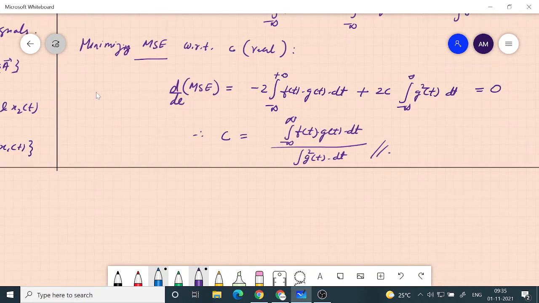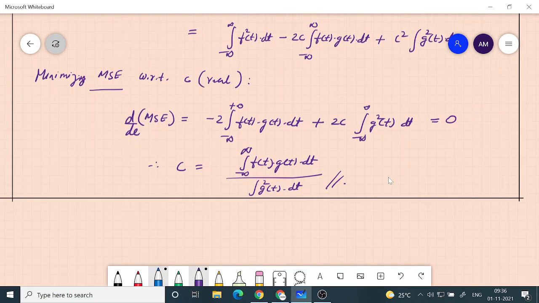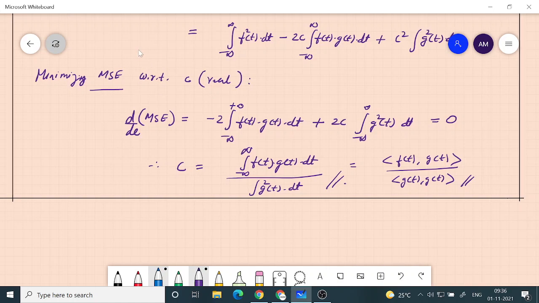Okay, so if you look at this, since these are real functions, you can write it as inner product of f of t with g of t divided by inner product of g of t with itself. This way you can write. So we could come to this because right now we are looking at real functions and real constants.